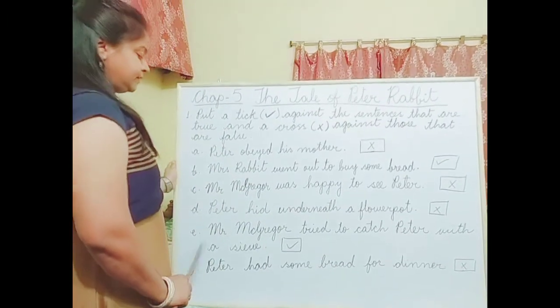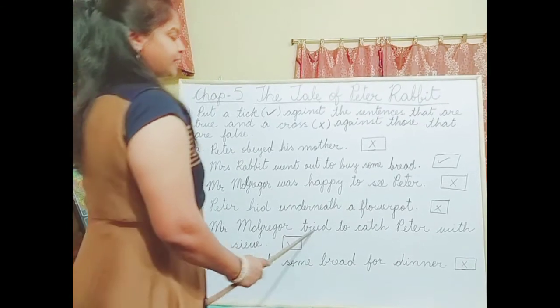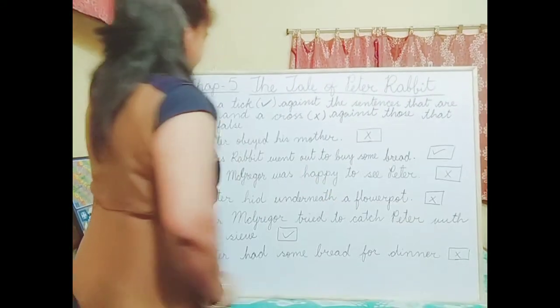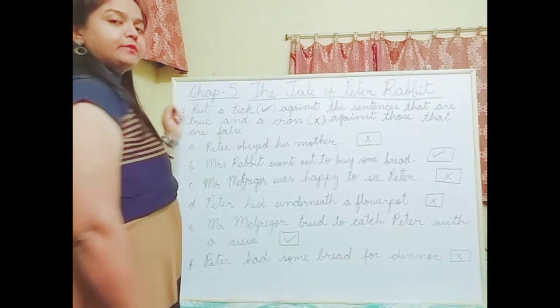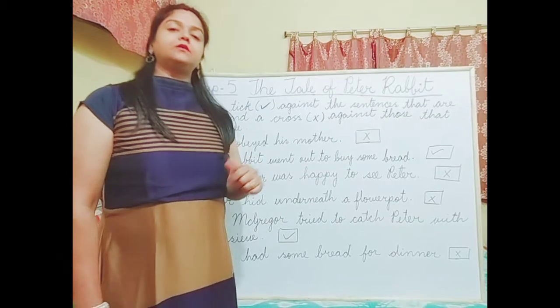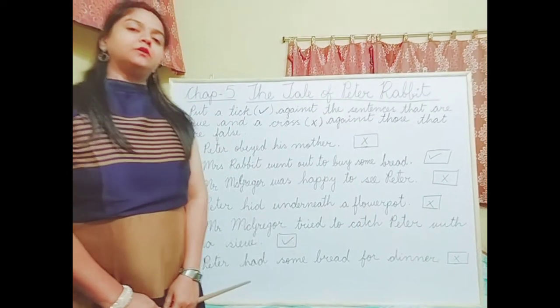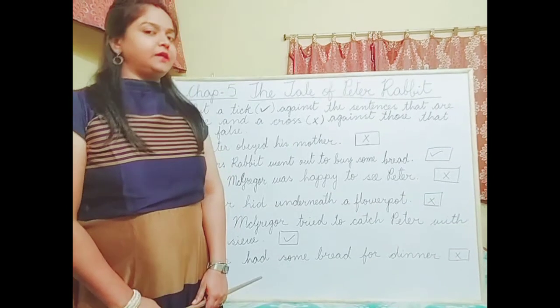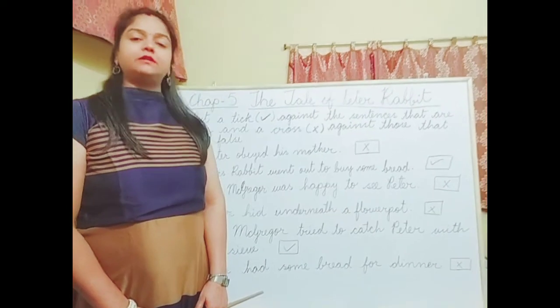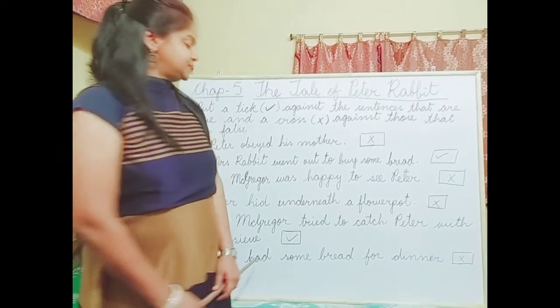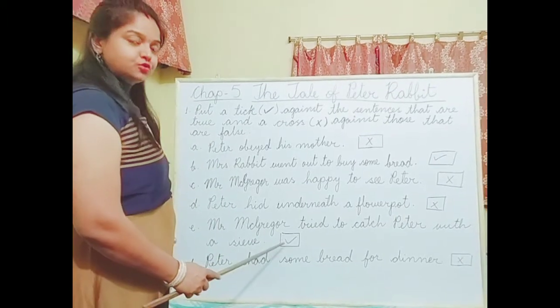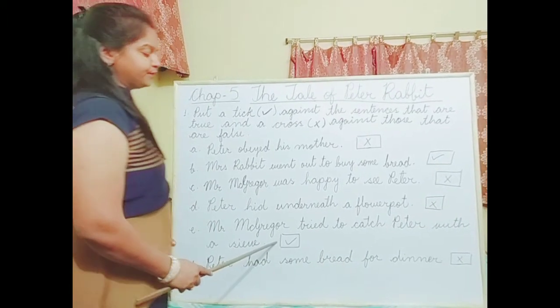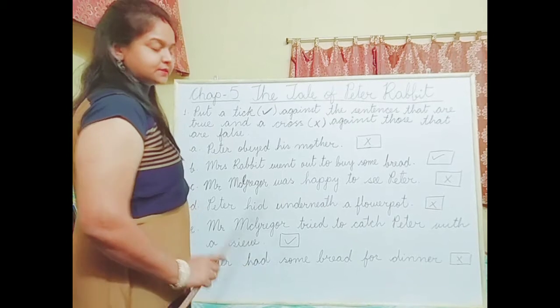Question E. Mr. McGregor tried to catch Peter with a sieve. If you remember children, Mr. McGregor tried to catch Peter with the help of a sieve when he got caught in a gooseberry net. So this sentence is also true. So you'll put a tick in the box given beside this sentence.